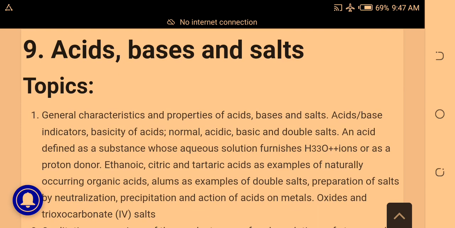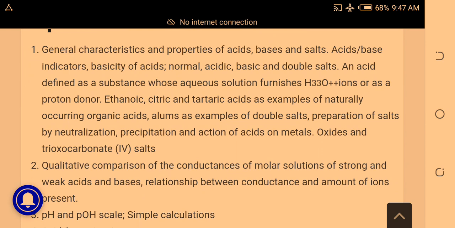Acids, bases, and salts, very important. So under it, look at the subtopics under them. General characteristics and properties of acids, bases, and salts. Acid-base indicators, basicity of acids, normal acid, basic and double acid, or double salt.